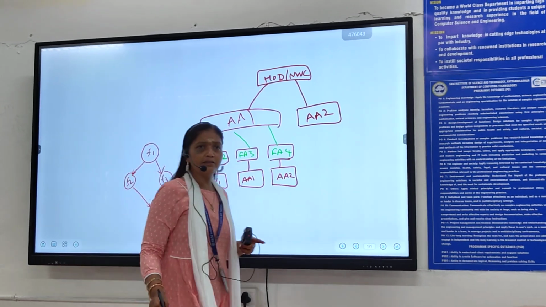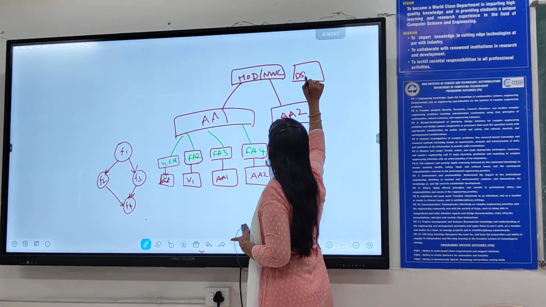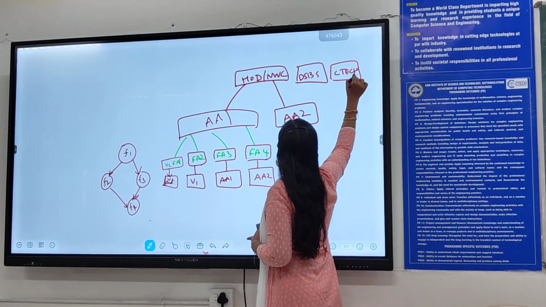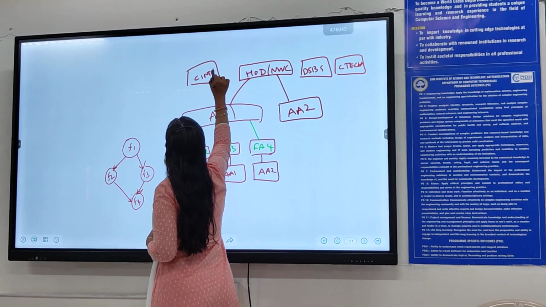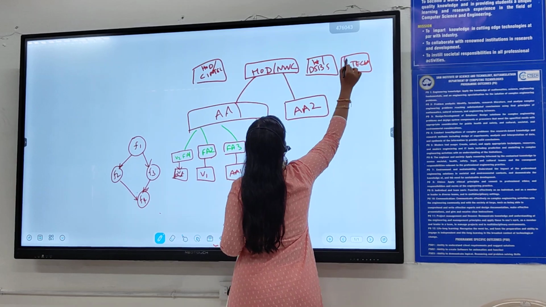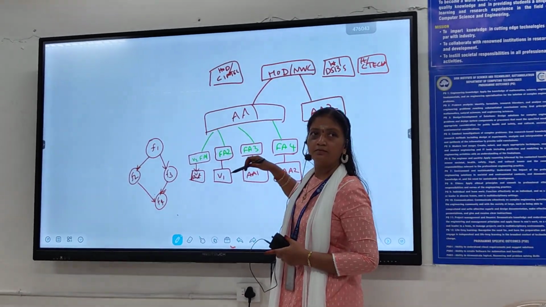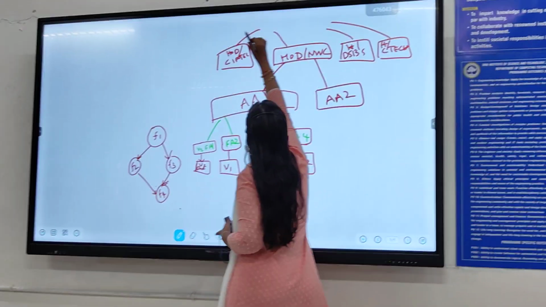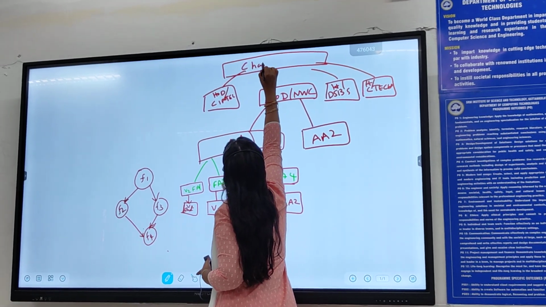So how many departments? I have TSBS, I have CTECH, Sintel. So all the HODs are coming under the Dean. Not necessarily Dean, I can say Chancellor, chairman, chairperson is there.